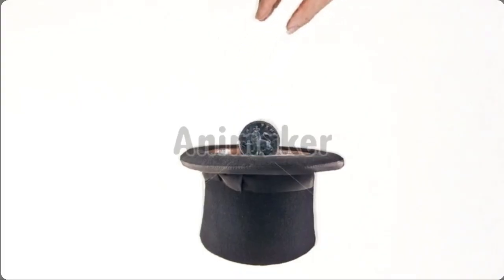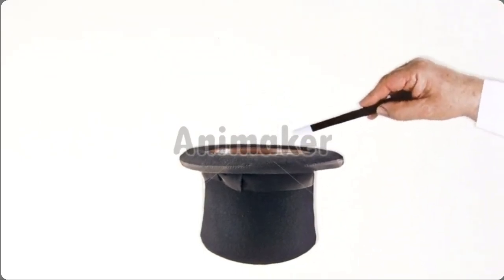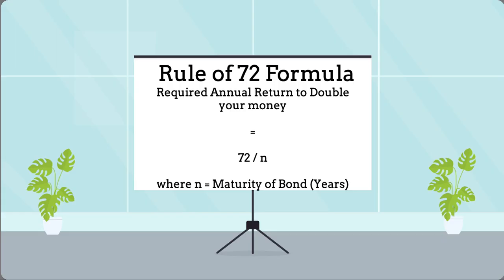To summarize this example, a 4% decrease in the interest rate resulted in a 21.45% increase in the price of the bond. This may be confusing to some because there are so many variables, but there are magic tricks to determine how attractive of an investment that a given bond is. One of these rules is known as the Rule of 72, which requires only one variable, which is bond maturity. As pictured, the formula can be seen as dividing the number 72 by the number of years that the bond pays coupons for, aka, the maturity of the bond.